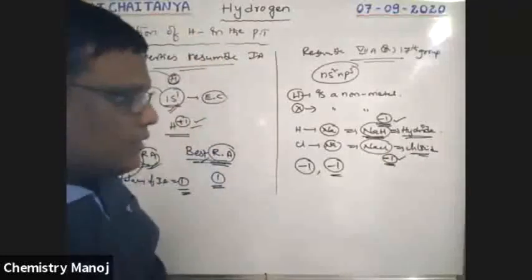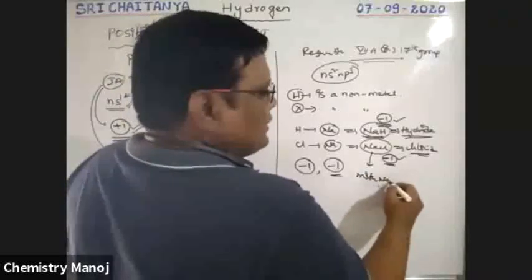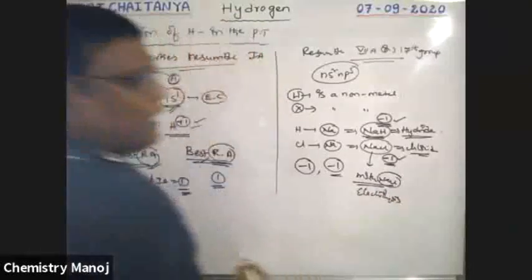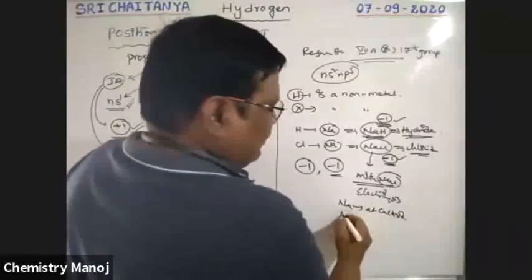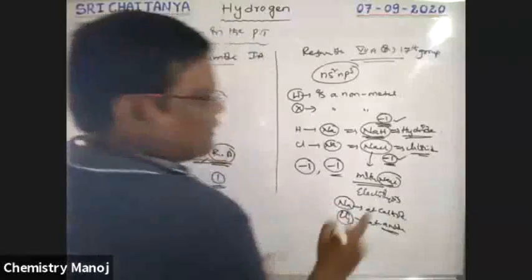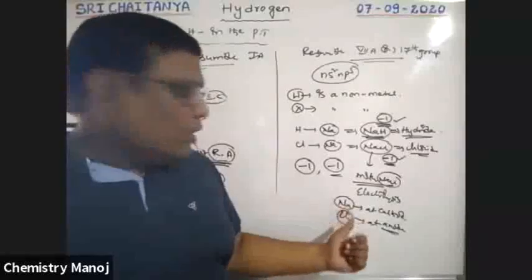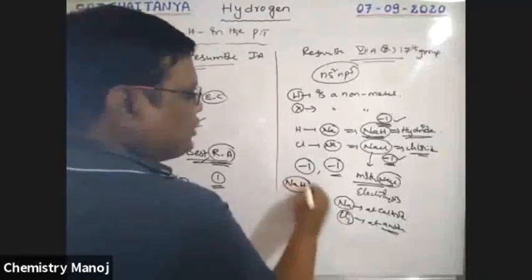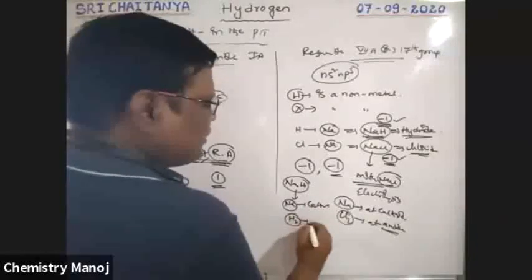Next, for example, if molten NaCl is going to be electrolyzed, that means sodium metal at cathode and chlorine gas at anode are liberated. So if you pass current through molten NaCl, sodium metal is formed at cathode and chlorine gas at anode. Similarly, if you pass current through NaH, that is sodium at cathode and hydrogen at anode.